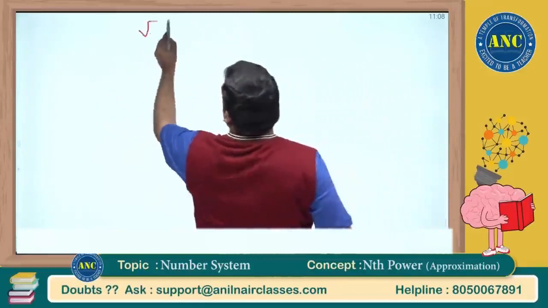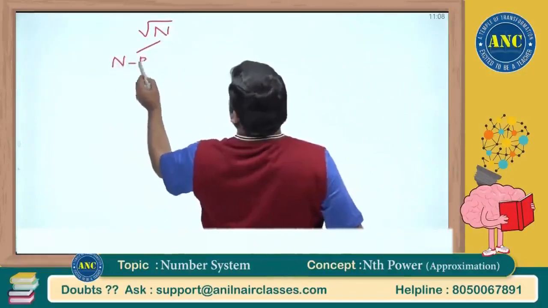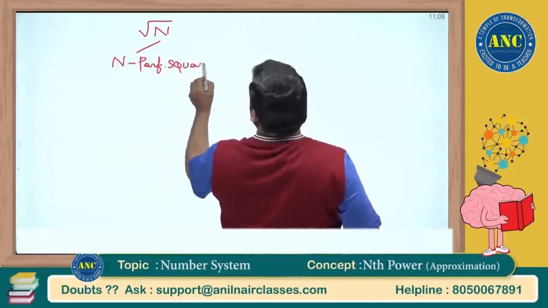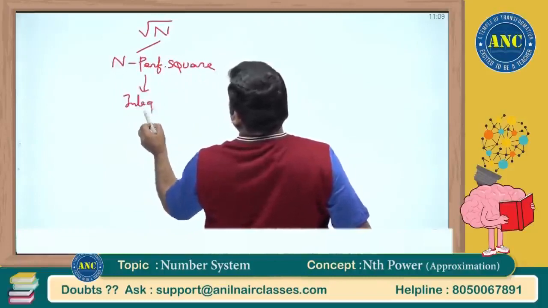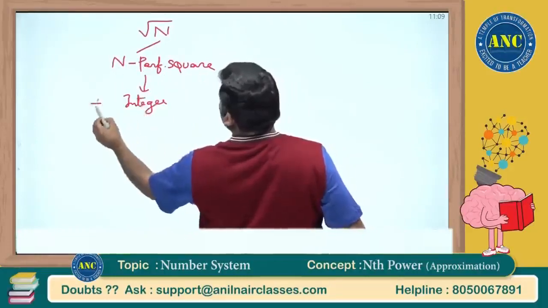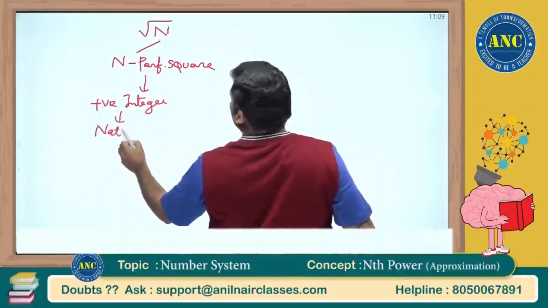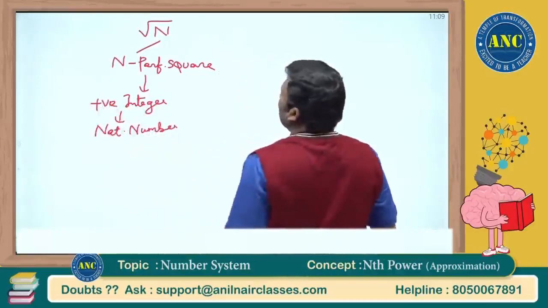That means if root n, n is a perfect square, I will get an integer, a positive integer, which is nothing but a natural number. Square root of a positive number is always a natural number.